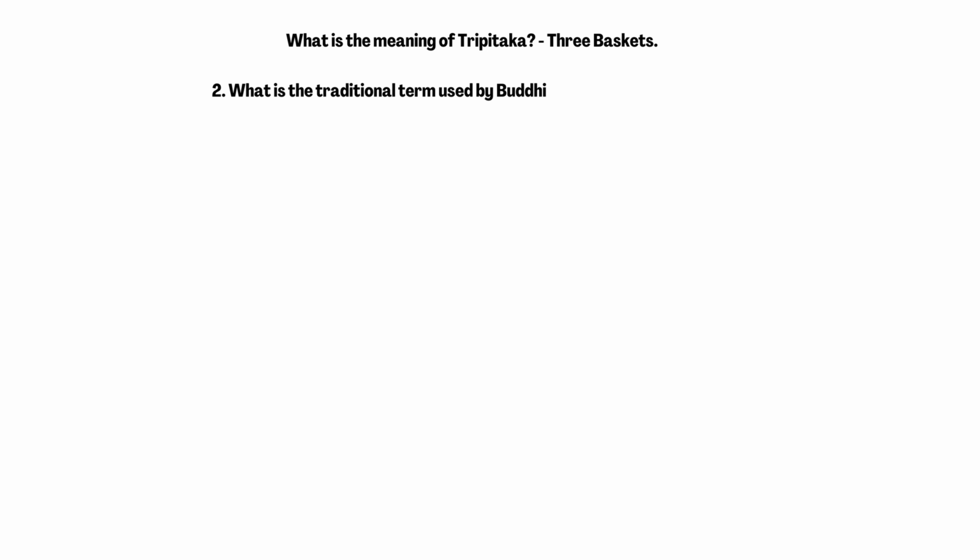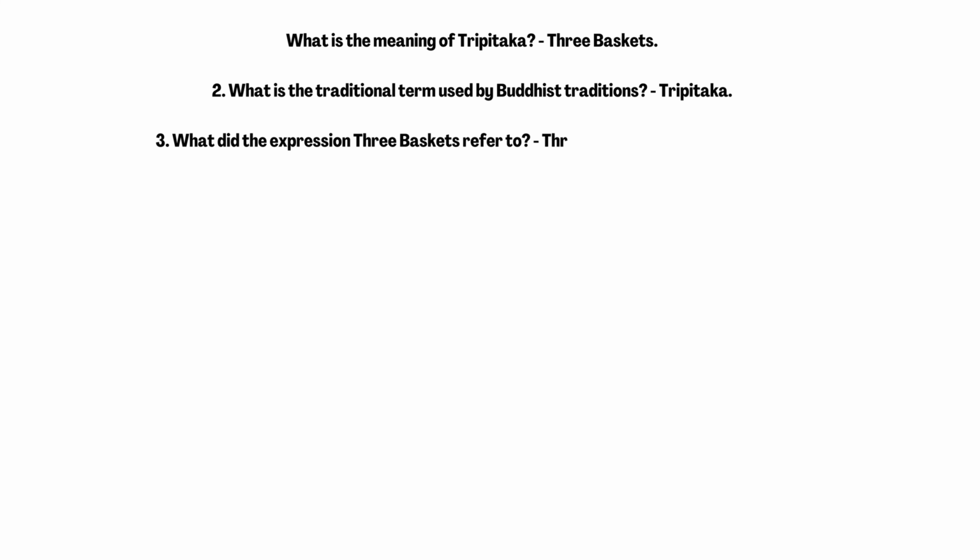What is the meaning of Tripitaka? 3 baskets. 2. What is the traditional term used by Buddhist traditions? Tripitaka. 3. What did the expression 3 baskets refer to? 3 receptacles for scriptures.